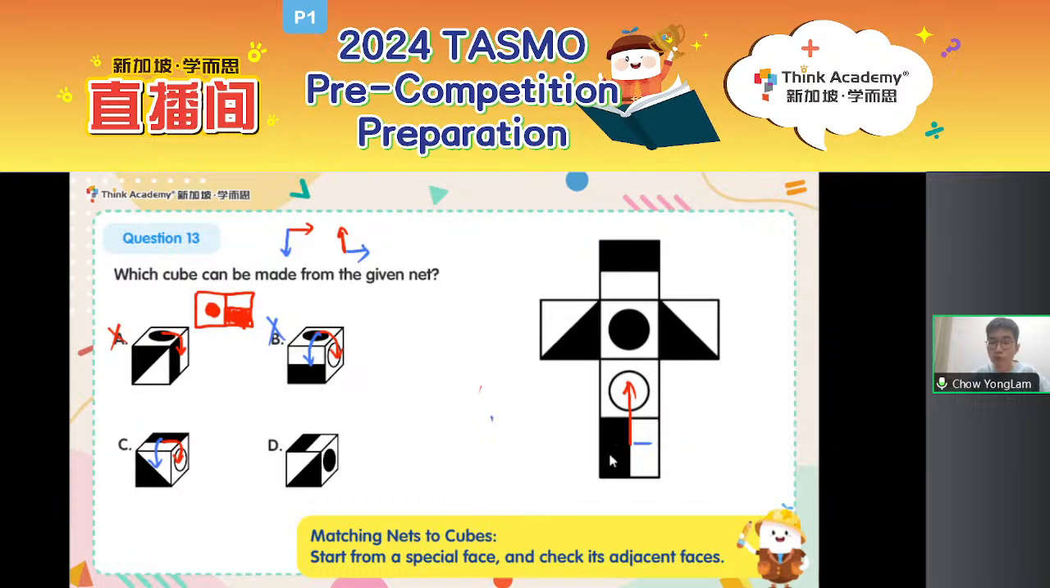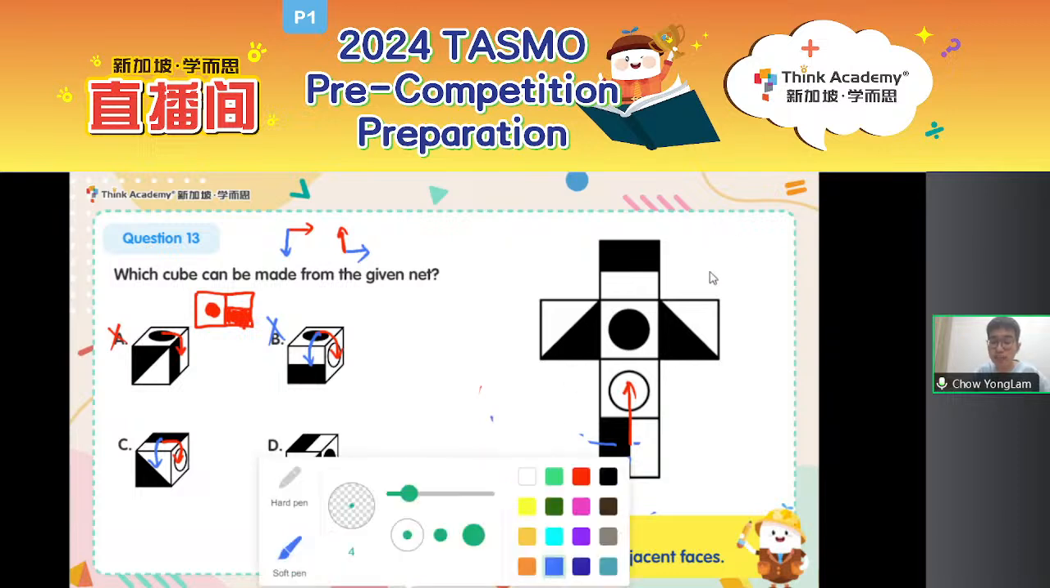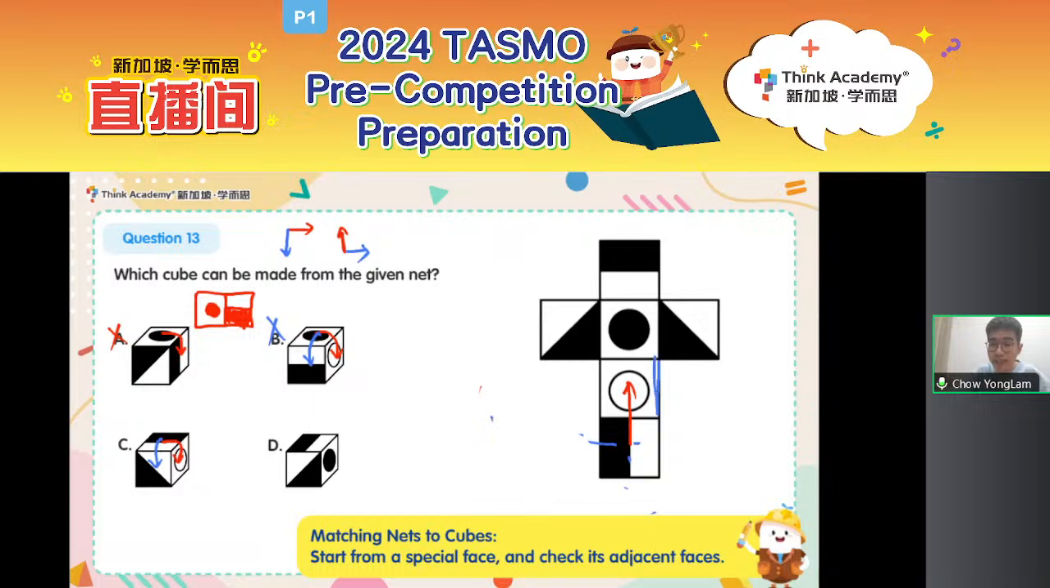All right, take a guess. If I want to fold the cube, which edge of this face will overlap or coincide with this blue edge over here? Is it edge 1, is it edge 2, or is it edge 3?